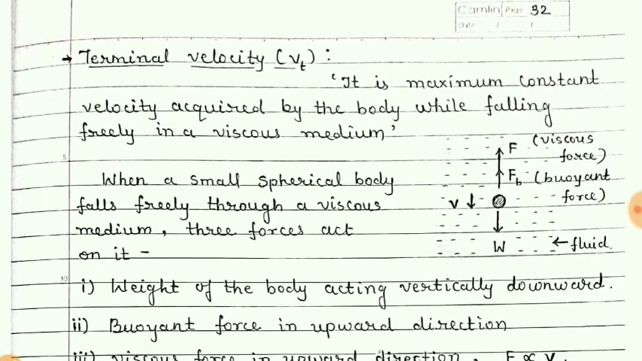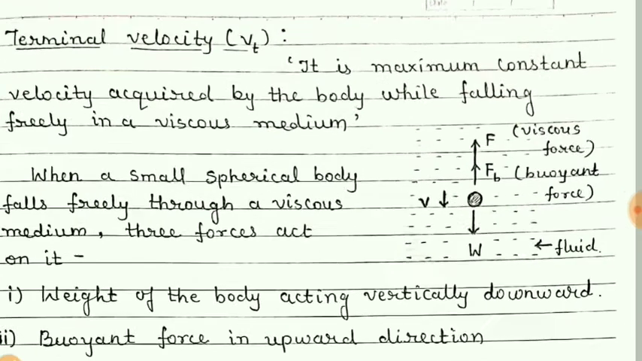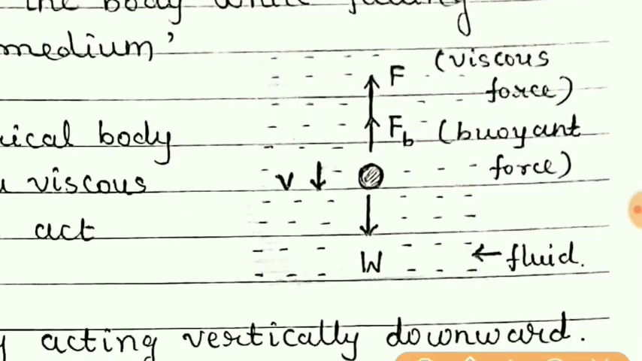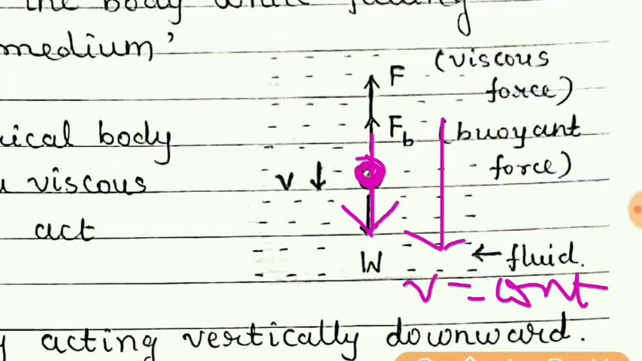Now about terminal velocity, denoted by Vt. Now students, we know that if an object is moving down in the fluid, suppose this is a small metallic sphere, which is moving inside some viscous fluid. So if it is moving down, then what will happen? Initially its velocity will increase, but after traveling some distance inside the fluid, its velocity will become constant. Now there will not be any increase in the velocity.